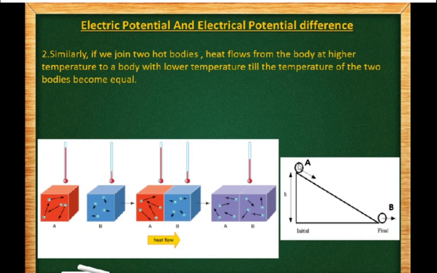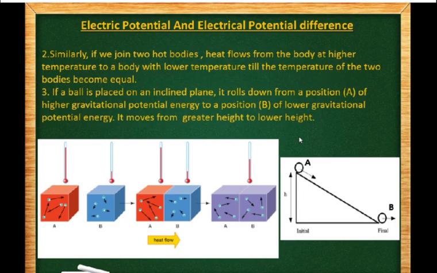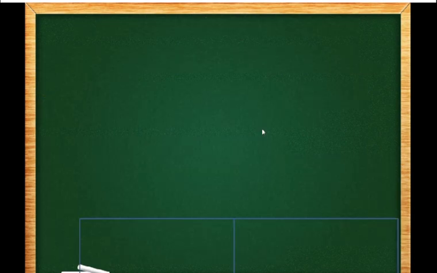Because when we keep the ball at point A, it has a higher gravitational potential energy, and objects always travel from higher gravitational potential energy to lower gravitational potential energy. So a ball placed on an inclined plane will roll down from position A of higher gravitational potential energy to B of lower gravitational potential energy, right? Because it moves from greater height to lower height.